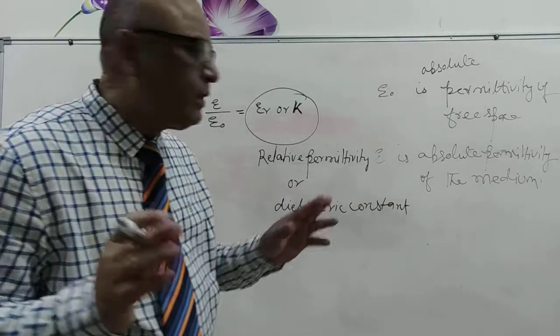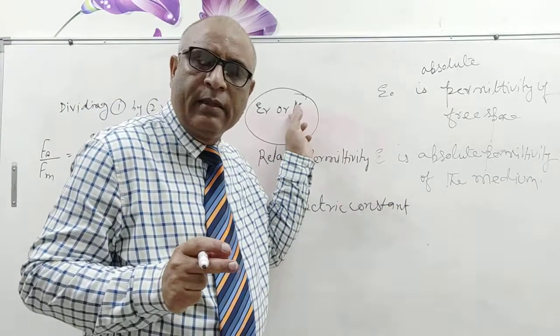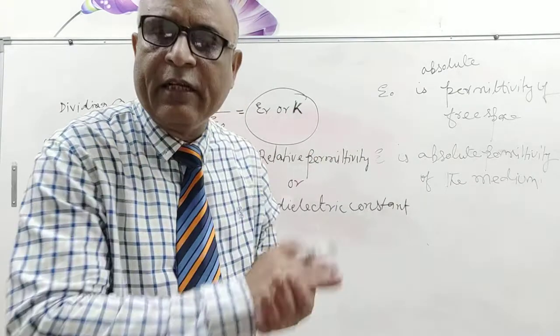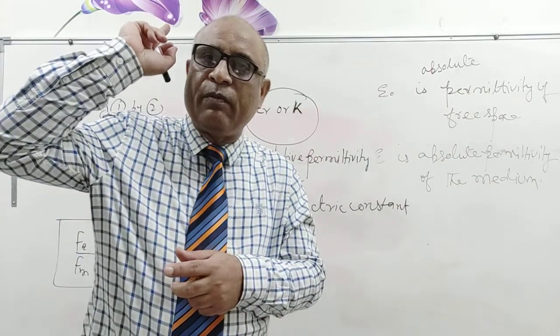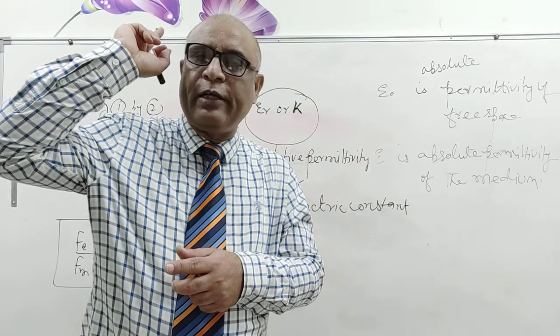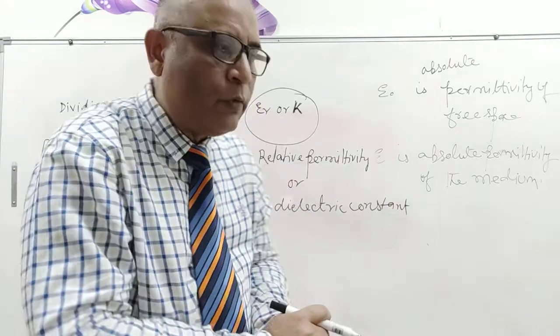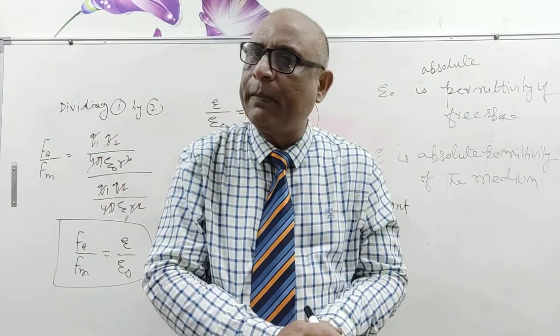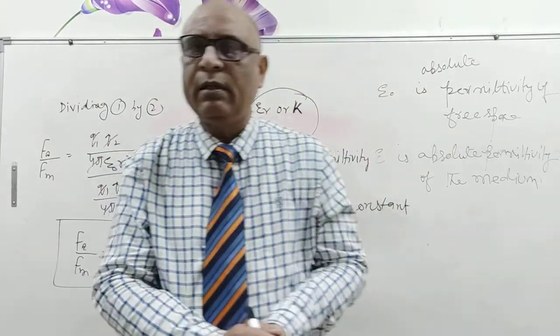It should be clear that this K is the dielectric constant, which is different from the constant of proportionality, whose value in vacuum is 9 into 10 to the power 9 Newton meter square per coulomb.